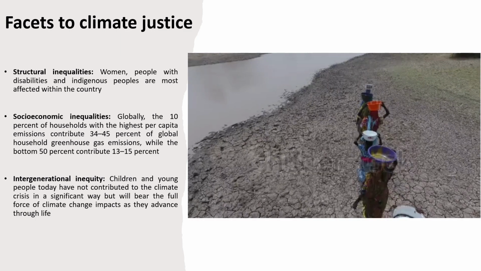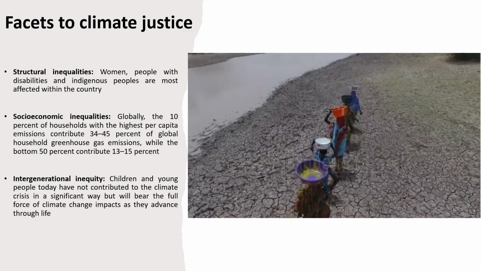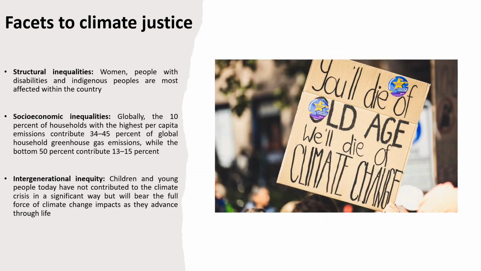Women are more severely affected by climate change impacts because they have access to fewer resources to adapt and cope with abrupt changes. People with disabilities are at increased risk of the adverse impacts of climate change, including threats to their health, food security, access to water and sanitation, energy and livelihoods, particularly in developing and least developed countries. Also, indigenous populations who protect around 80% of the world's biodiversity are facing increasing threats and risks to their lives, livelihood, and traditional knowledge.